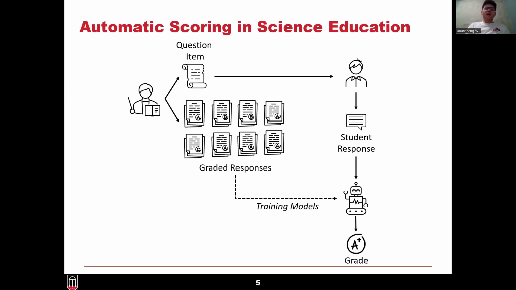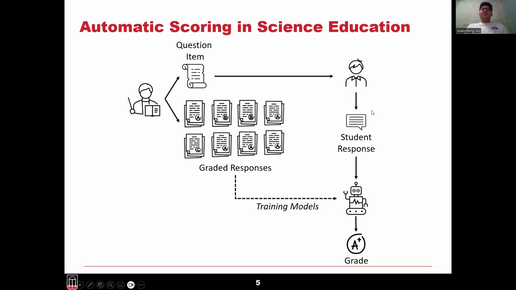One way to scale up this process is adopting traditional machine learning models. The main difference is that educators could collect some graded responses and let the machine learning models learn the mapping between the responses and their grades. Once the model is obtained, it could be easily applied to a lot of student response grading situations.